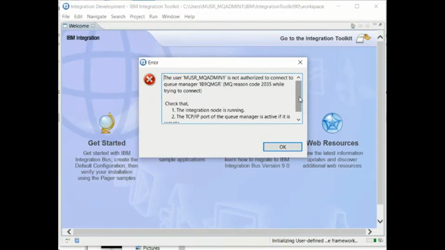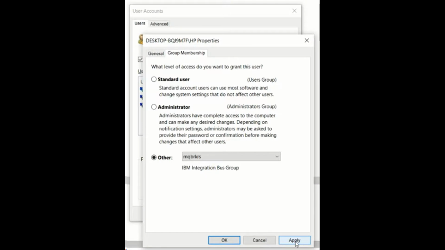I started the toolkit with musr_admin1 and I get a 2035 not authorized error. Now you see that it is not a problem with permissions. The error reported by toolkit is misleading. This is where I make a big mistake. I tried to individually add groups to user such as MQBRKS, MQM, and so on.